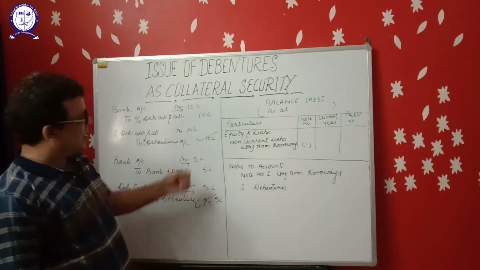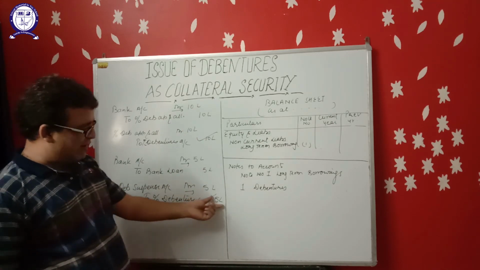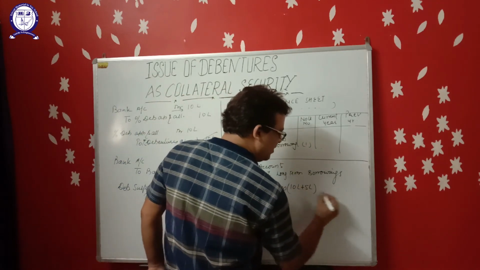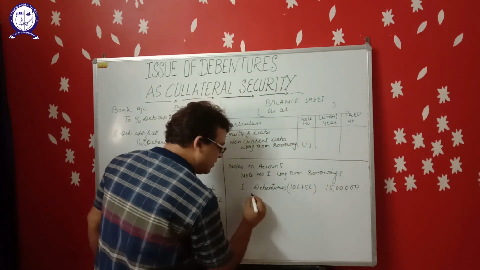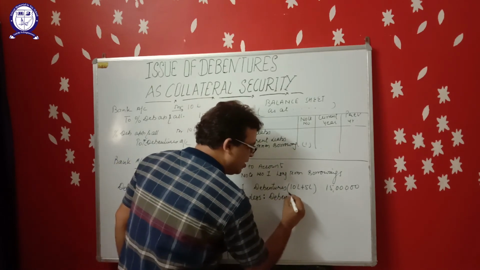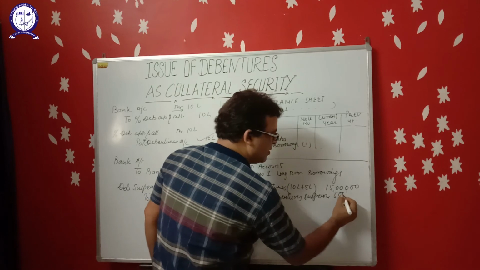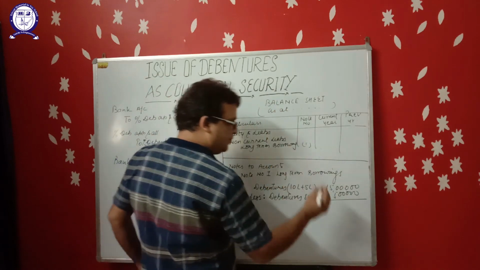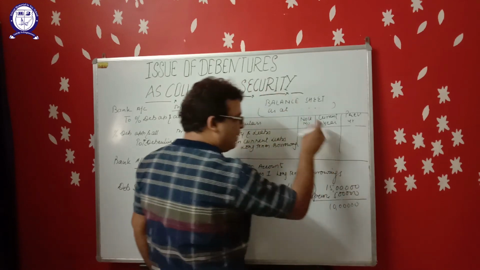Total debentures of 10 lakh were issued to the public and rupees 5 lakh debentures were issued to the bank. Total 10 lakh plus 5 lakh, 15 lakhs. But out of these 15 lakh, debentures of rupees 5 lakh are issued to the bank as collateral security. This 5 lakh will not be shown in the balance sheet. 15 minus 5, only 10 lakh will be shown in the balance sheet.